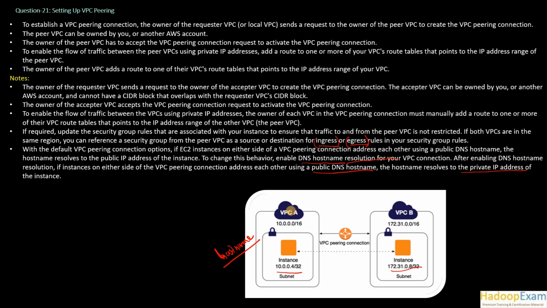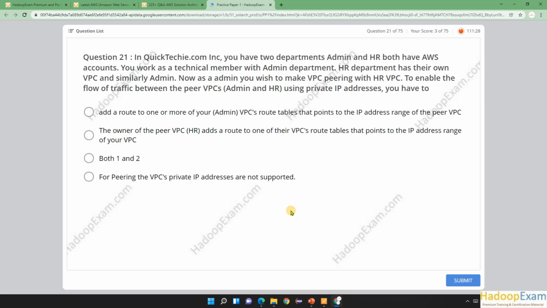Now let's go to the question: what we need to do to make a VPC peering connection. Add a route on one or more of your VPC route tables that points to the IP address range of the peer VPC. Obviously, the owner of the peer VPC also adds a route to one of their VPC route tables that points to the IP address range of your VPC. So this is also correct.